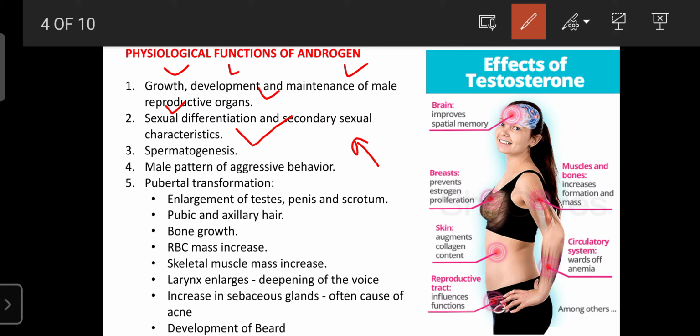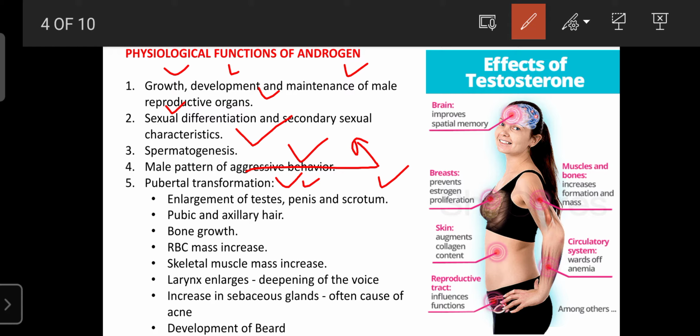So as well as in the male, the androgens are responsible for the development of aggressive behavior. If the secretion is increased, the aggressive behavior increases. Regarding the pubertal transformation, androgen is helpful for the enlargement of the testes, penis, as well as the scrotum.